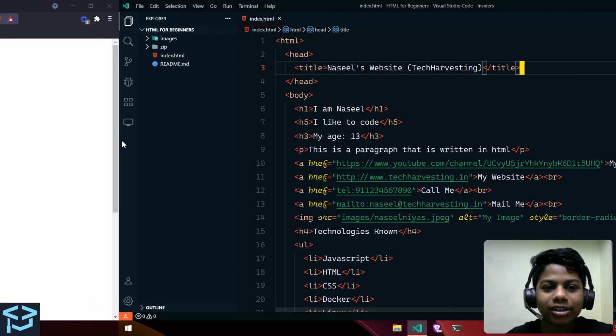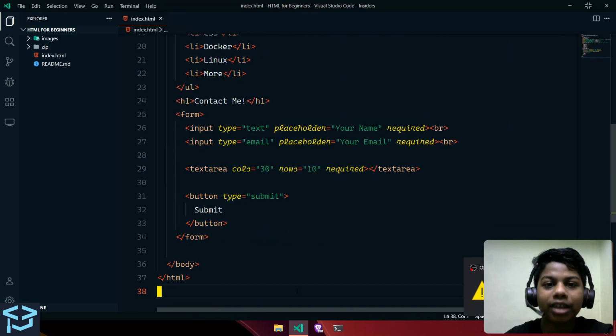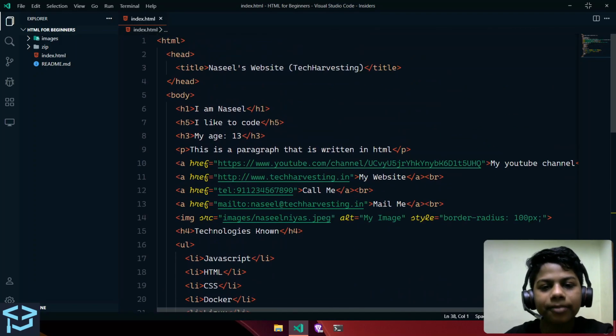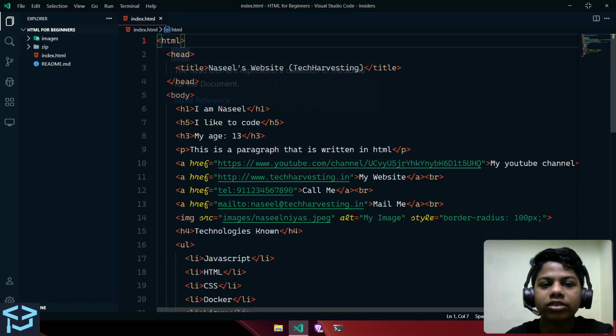So, to get started, let's have a refresher of what we had been doing till now. We had written a lot of code in this playlist all together with HTML, and let's have a quick run through of what all this does. So this is the HTML tag, and the HTML tag contains our whole website. All the tags which we keep are inside the HTML tag.